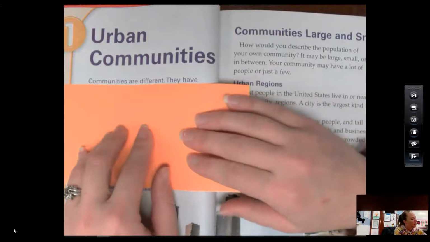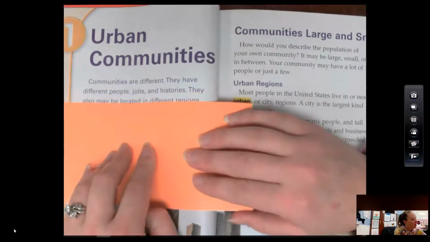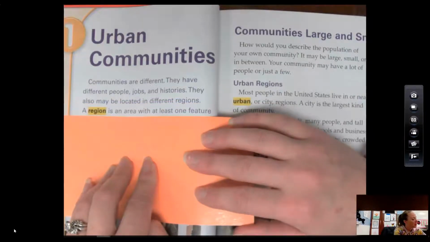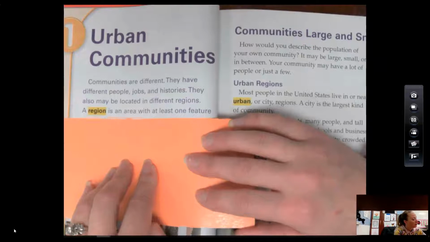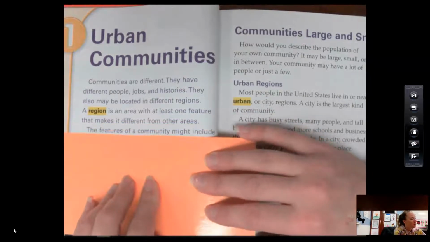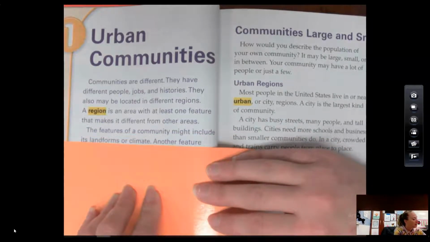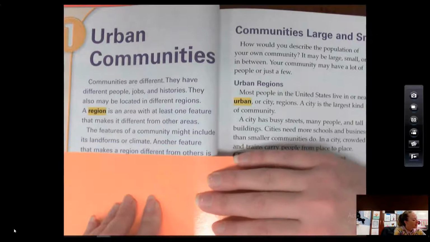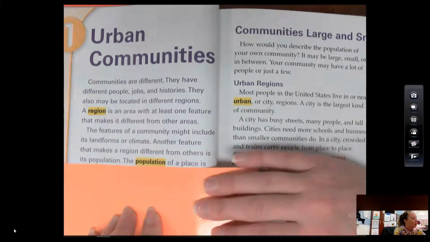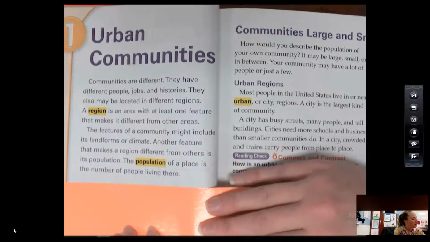Communities are different. They have different people, jobs, and histories. They also may be located in different regions. A region is an area with at least one feature that makes it different from others. The features of a community might include its landforms or climate. Another feature that makes a region different from others is its population. The population of a place is the number of people living there.